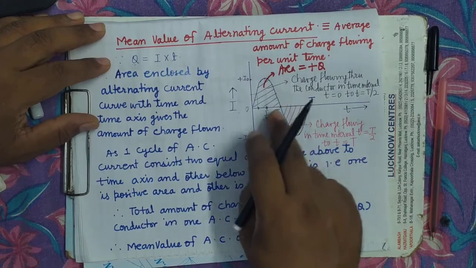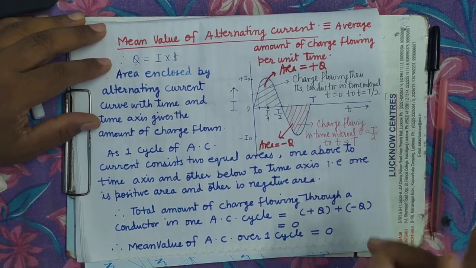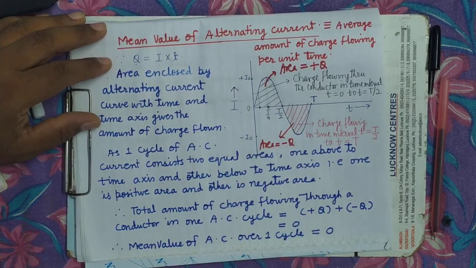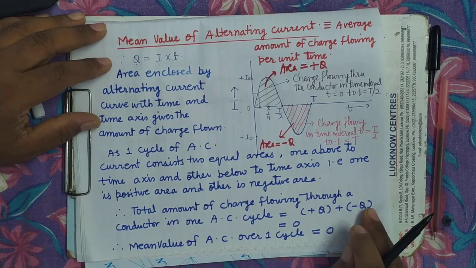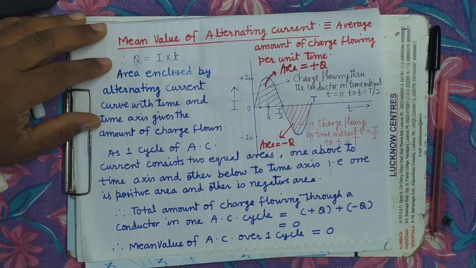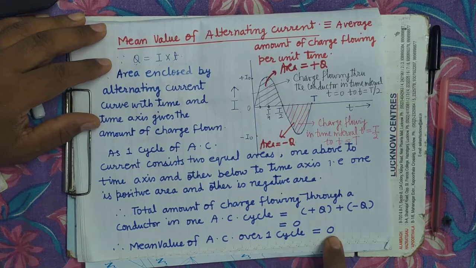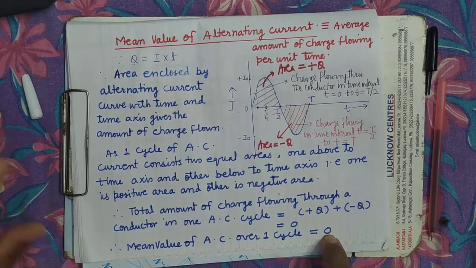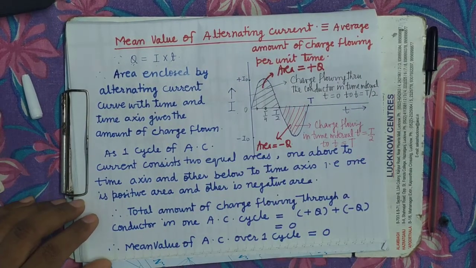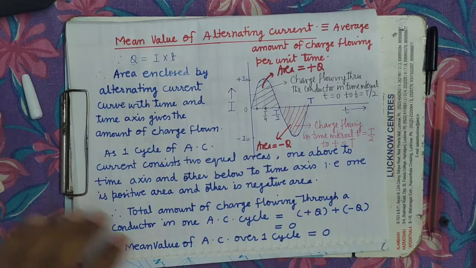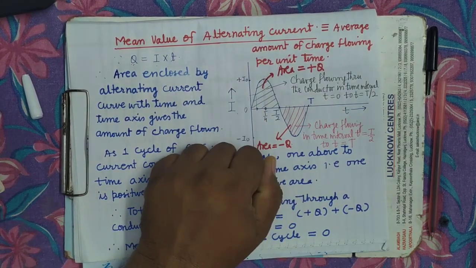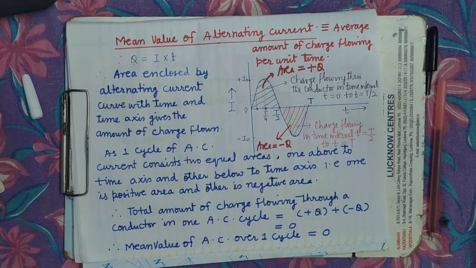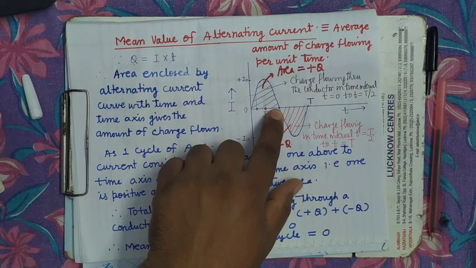In one half cycle, it will flow in one direction. The same amount of charge will flow in the opposite direction in the other half of the cycle. Therefore, the net transport of charge in the time capital T will be 0. Therefore, the mean value of alternating current over one cycle is 0. But is it 0 over half cycle? No, it is not 0 over half cycle. Over half cycle, the mean value of current will be equal to this area divided by the time taken, T by 2.